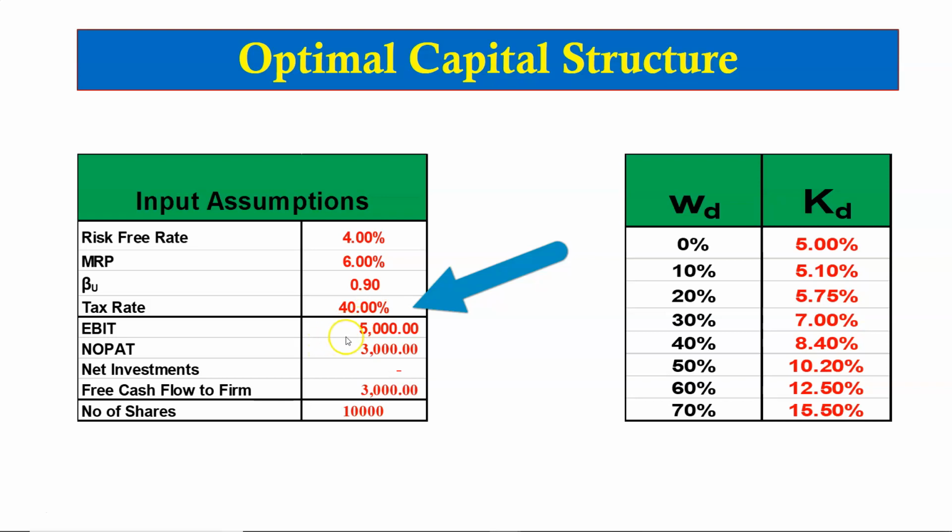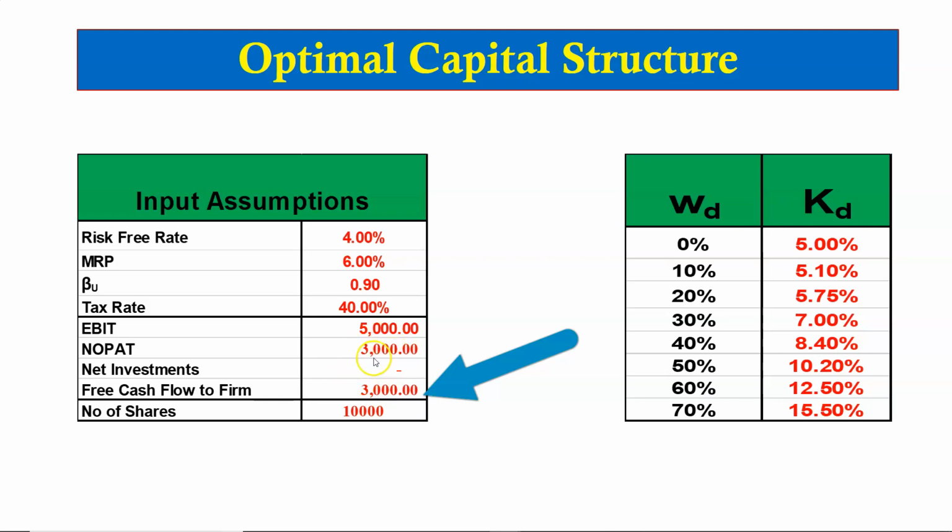Earnings before interest and taxes are $5,000, so NOPAT, that is net operating profit after tax, is $3,000, which is 5,000 multiplied by 1 minus 40%. Then we are assuming net investment of 0 and the free cash flow to the firm equal to 3,000, as we did in our previous two videos.